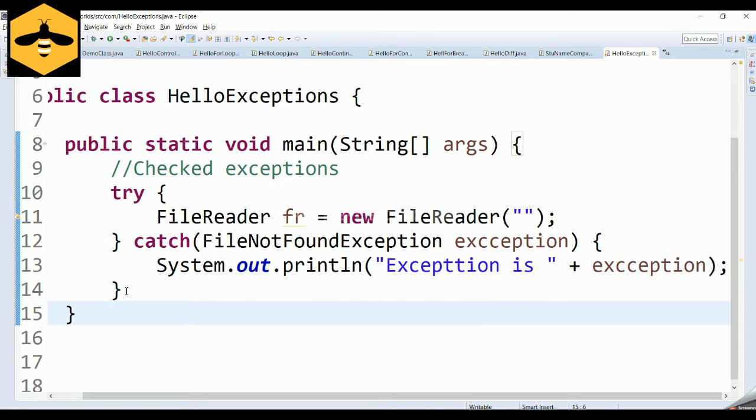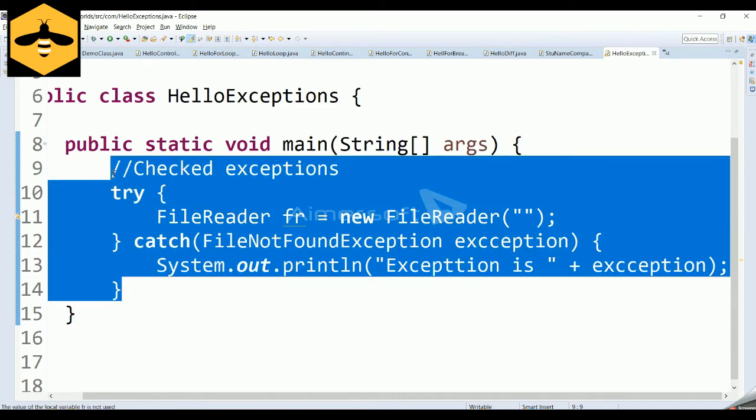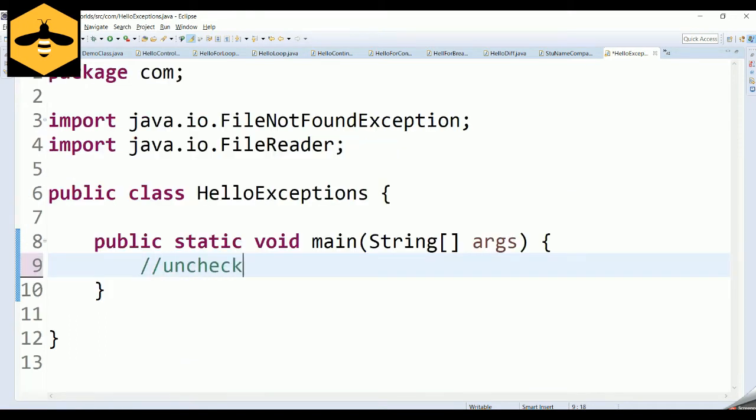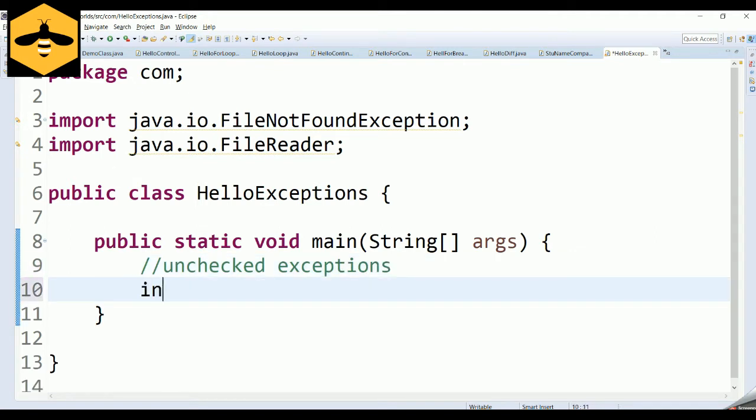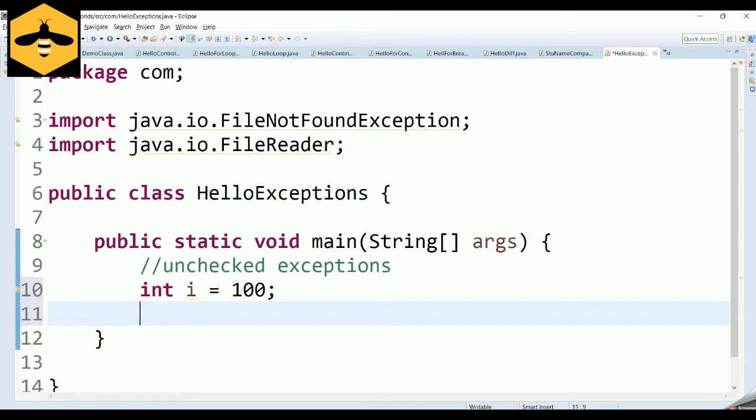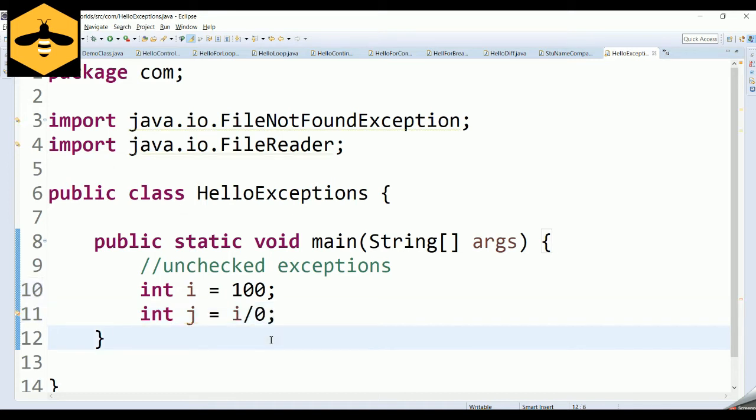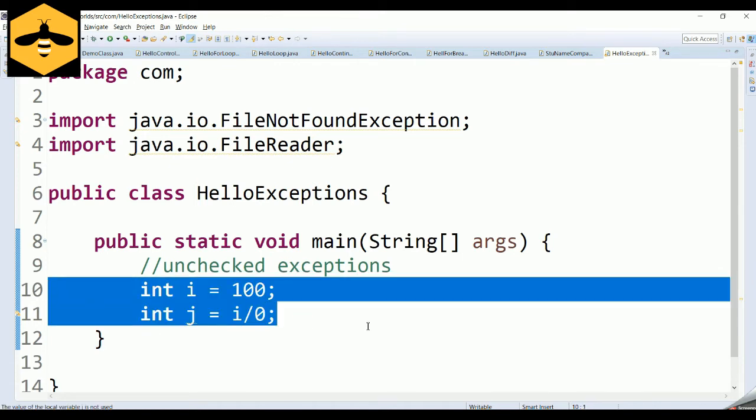Now let us see what unchecked exceptions in Java are. As the name suggests, it is unchecked. Unchecked exceptions are those that happen at runtime rather than being flagged by the compiler. Let's take a common example. I have an integer variable i with the value 100, and I try int j equals i divided by 0. In Java, if you divide any number by 0, it will result in an exception, but your compiler will not tell you that it is going to happen.